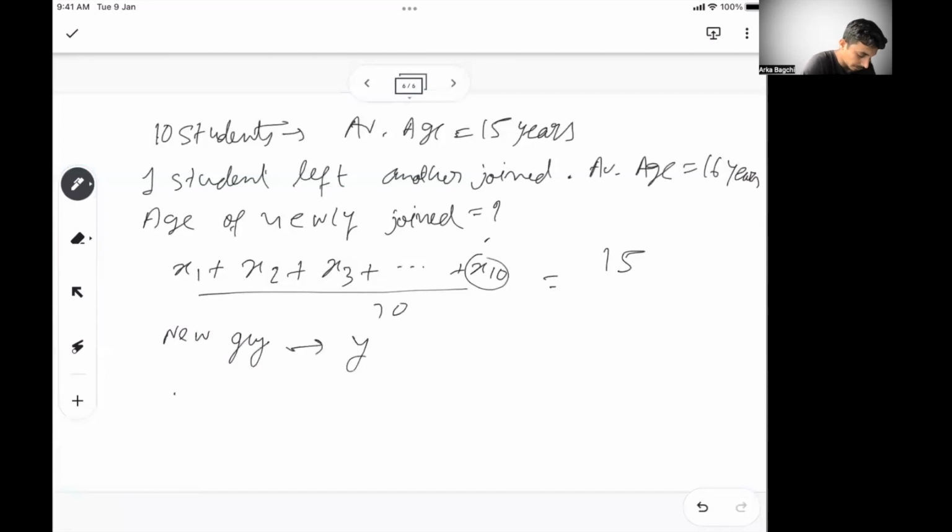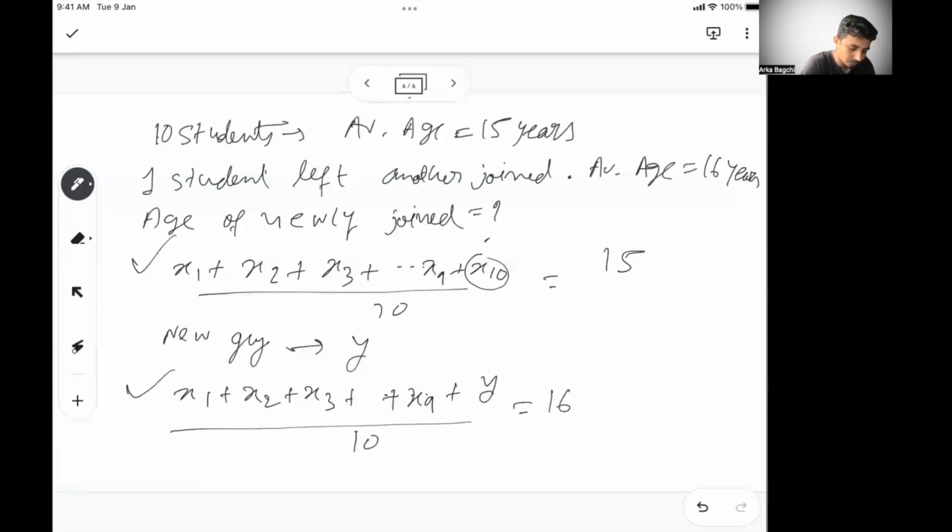So now my average becomes x1 plus x2 plus x3, and so on, up to x9 plus y, divided by 10. This is 16. So what is changing between this equation and that equation? In one equation we had x10 by 10, and in the other we have y by 10.